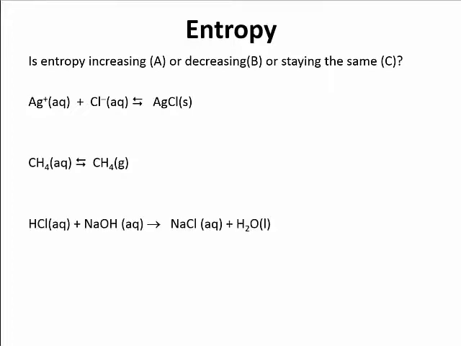All right, what about this one? So we have HCl aqueous and NaOH aqueous going to NaCl aqueous and H2O liquid. Well, we have two particles on the left, two particles on the right. Two on the left are both aqueous. On the right, we have one aqueous, one liquid. The aqueous has more freedom of particle motion, so therefore, in this case, as we go from reactants to products, we'd be decreasing entropy because that water is in liquid form, which means we have less freedom of motion.